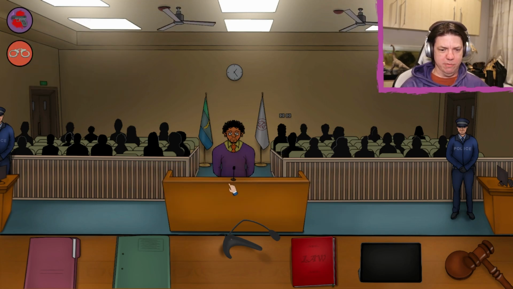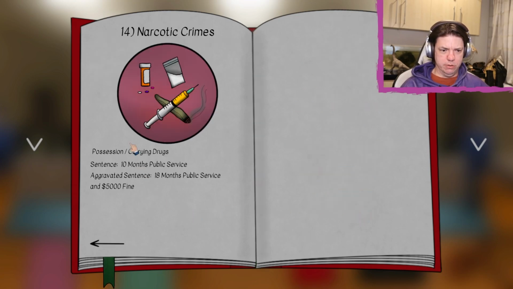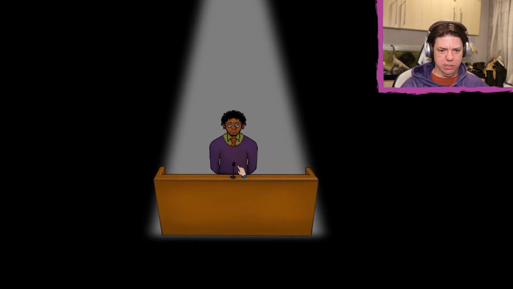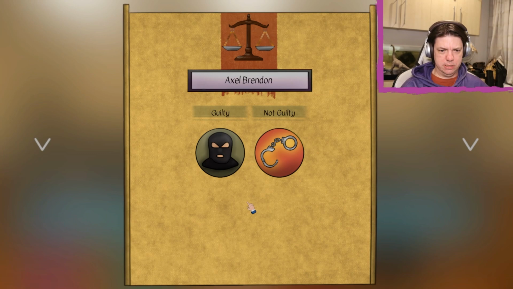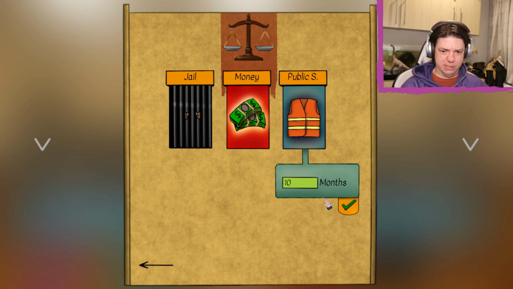Ooh, my possibility of arrest is high. Okay, so we need drug charges. There we go. Possession carrying drugs. 10 months public service. Aggravated sentence. 18 months. Right. Sure. I think we're ready. And he's definitely guilty, right? What was it? Was it 8 months? No, it was 10 months.